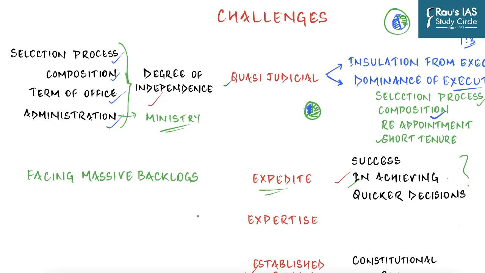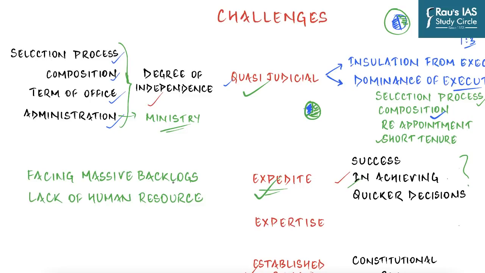And so the people start asking the question: how good is it, or what is the benefit we are deriving out of these tribunals? They are neither independent nor are they doing their work faster than the traditional court. And of course the biggest reason behind this pendency still continuing in tribunals is the lack of human resources, because they don't have an adequate number of judges. If they have a sufficient number of judges, they don't have staff to support them.